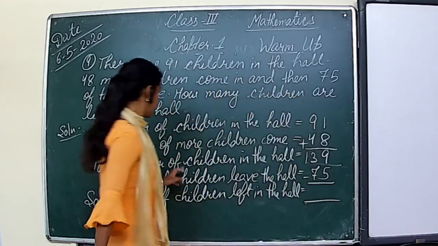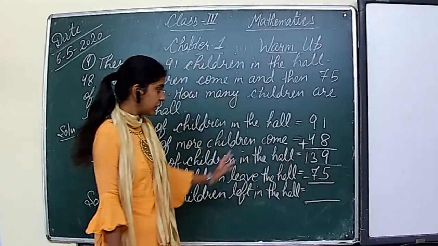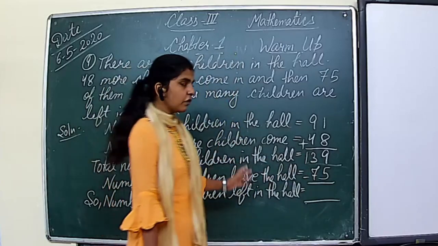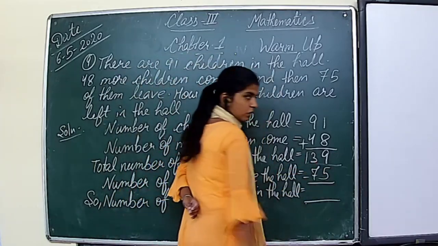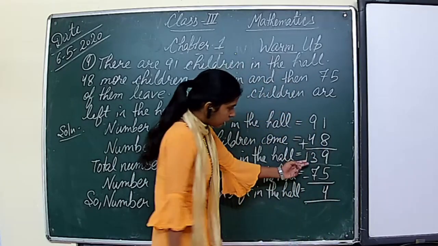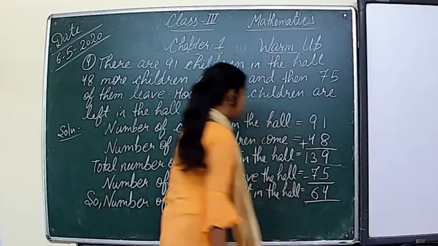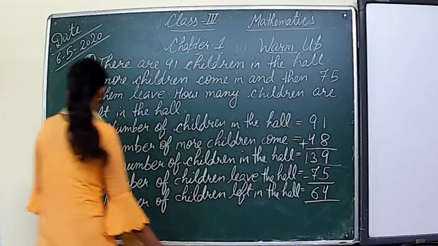See, total children were 139 and 75 children leave the hall. So how many children will be left? We will subtract the numbers. So let's subtract 9 minus 5. 9 minus 5 is equal to 4. 13 minus 7 is equal to 6. So how many children left in the hall? 64. So this is the answer.